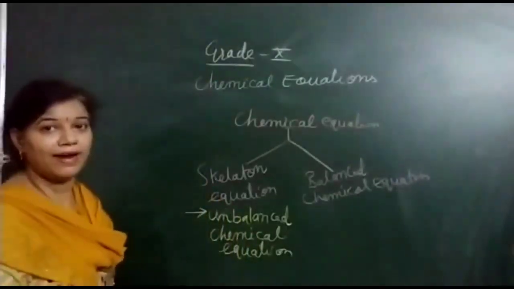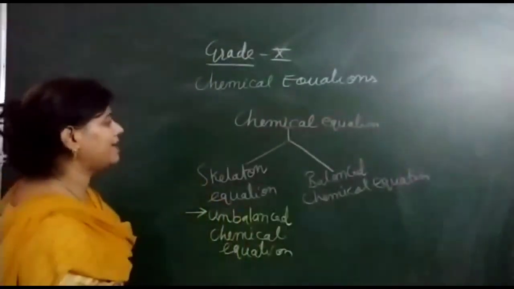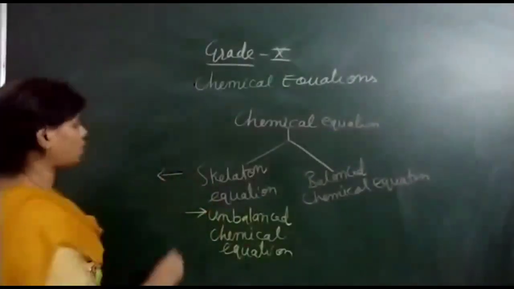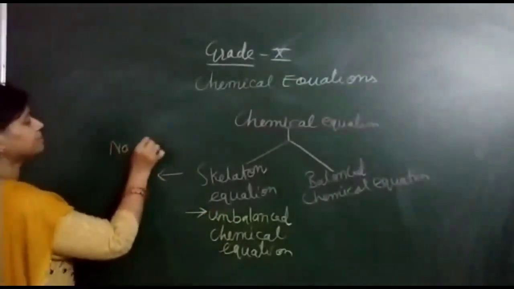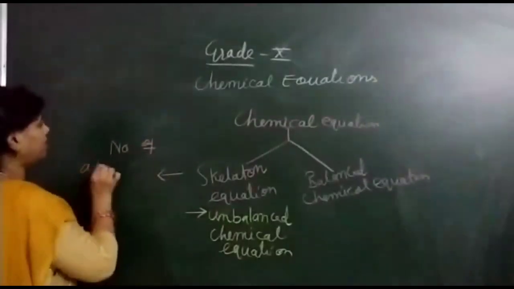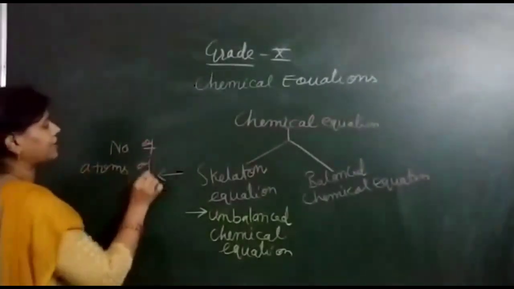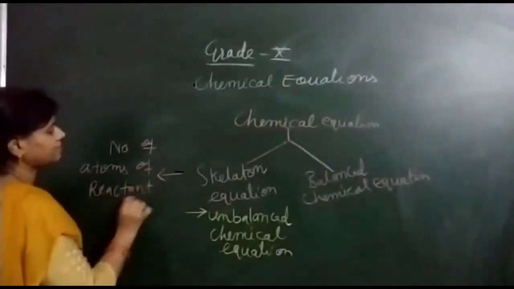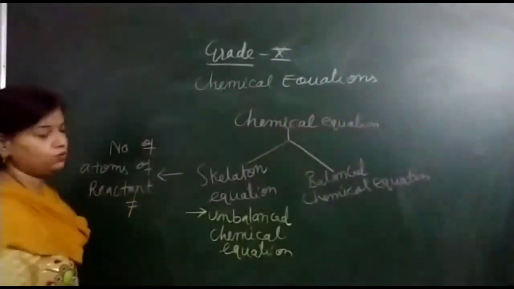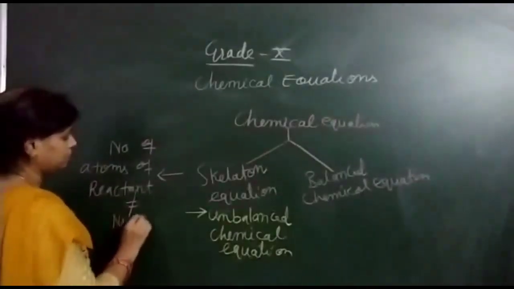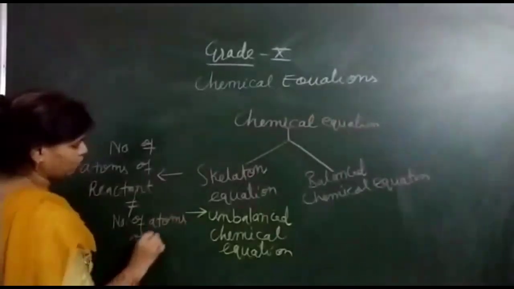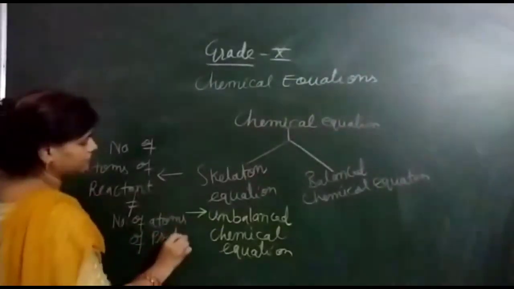So what is an unbalanced equation? An unbalanced equation or a skeleton equation is one when number of atoms of reactant is not equal to number of atoms of product.